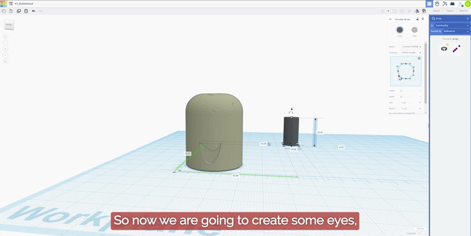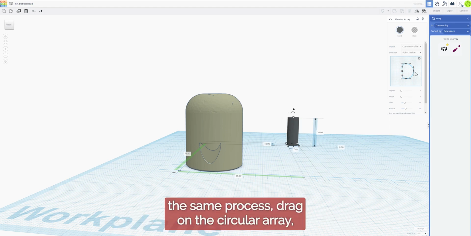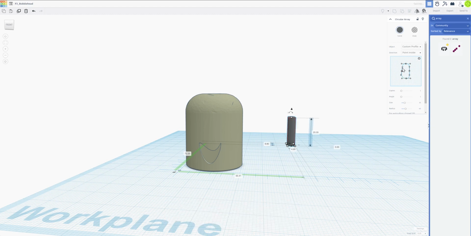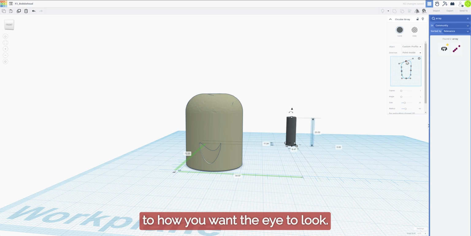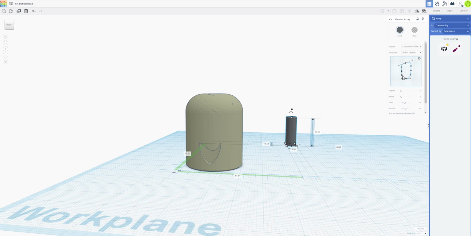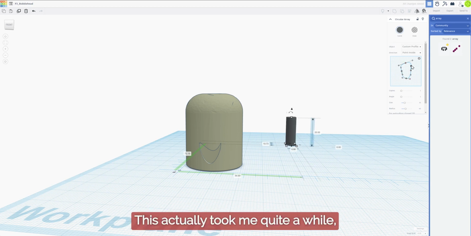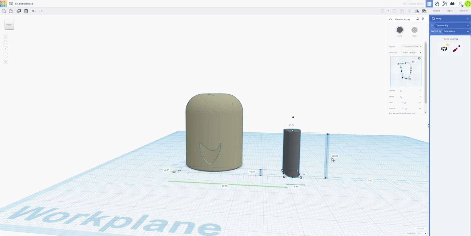So now we're going to create some eyes. The same process, drag on the circular array, change from 8 to 1 objects, change to custom profile, and then shape the profile to how you want the eye to look. This actually took me quite a while, so I'm just speeding this up here.